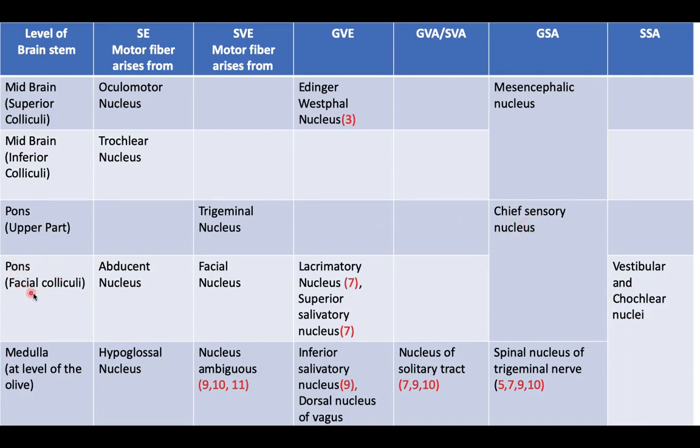At the level of the facial colliculus, two nuclei are present. One is for the abducent, because the abducent carries a single nerve fiber, and the other is the motor nucleus for the seventh nerve. We write down about the motor nucleus of the facial nerve. Along with that, there is a general visceral component, that is the lacrimatory nucleus and superior salivatory nucleus. Then the third component, the nucleus tractus solitarius, is actually present in the medulla but also supplies the seventh nerve. And then the spinal nucleus of the trigeminal nerve, where the fibers ultimately terminate. So these are the four components in the seventh nerve.